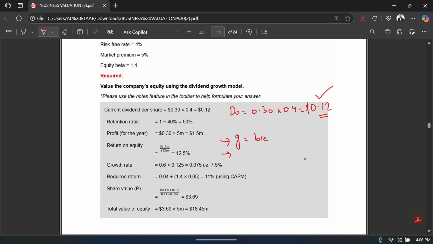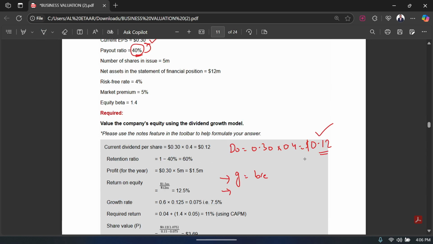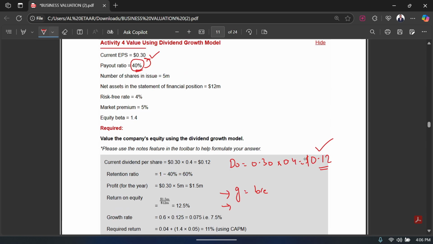So what is my return on equity? I can easily calculate that. I have to calculate the profit for the year, and you know that my earnings are 0.30 and the shares in issue is 5 million, so that means a total earning of 1.5 million dollars.